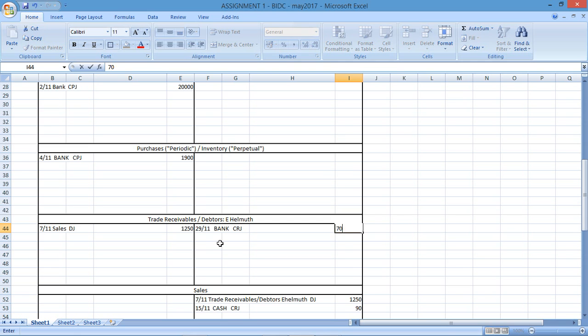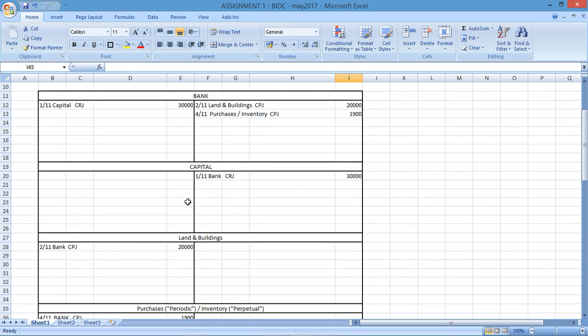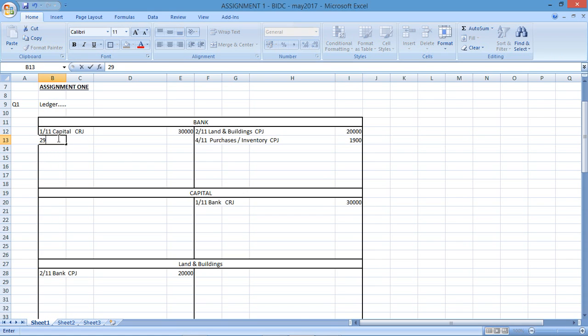Bank cash receipts journal, the amount received was $700. That's going to be recorded against the bank account. Bank is going to go up on the 29th because of the trade receivables, the debtors, E. Helmut. Okay, and that was $700. So that's all of the transactions that they've asked you to analyze for question number 1, which was the ledger.